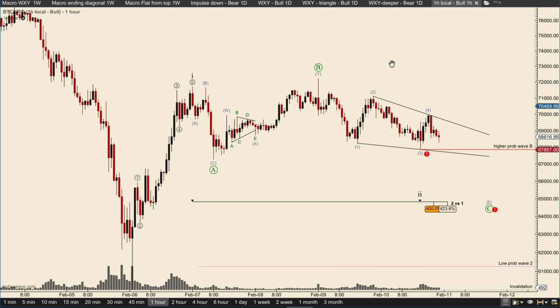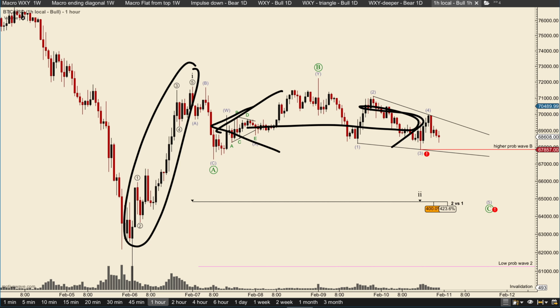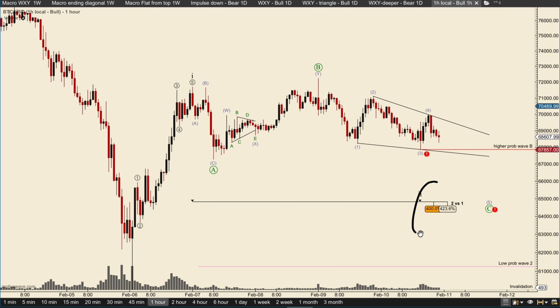If we start with the bullish scenario here, so wave 1 in an impulse, but then wave 2, you can see here, it is very long in time. So I have marked here the fib time for wave 2. You don't want to be over a fib time for a wave 2 because then it has a higher probability of being a wave B. So that is why I have this.